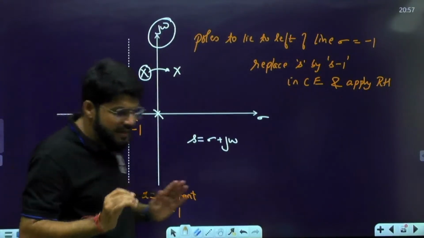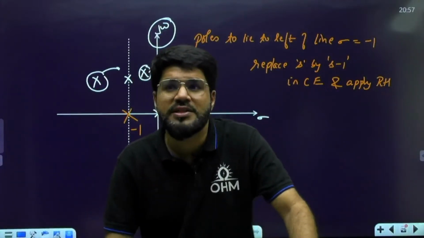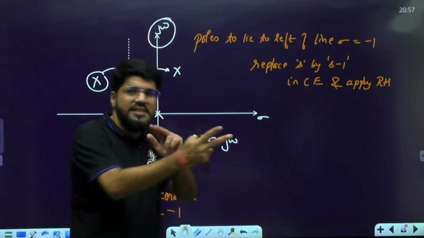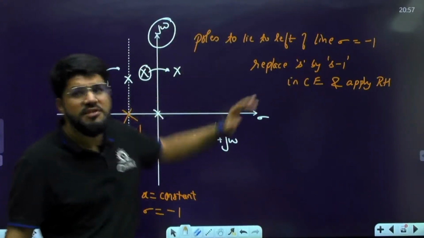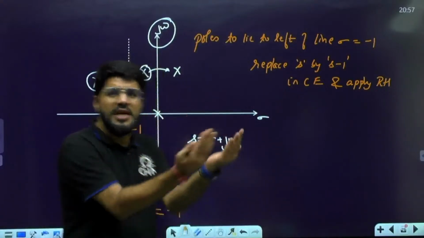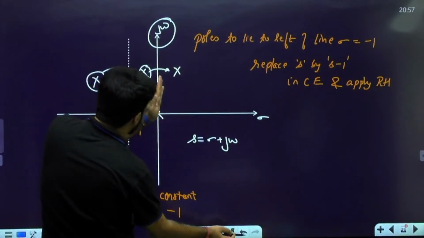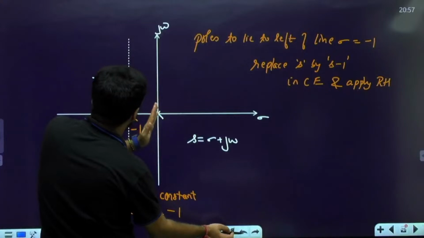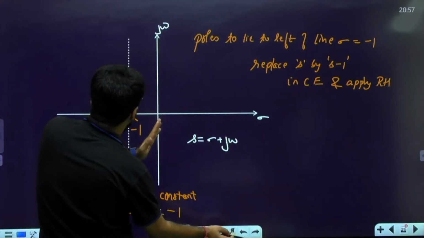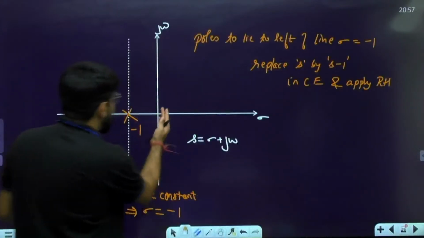So basically it's like a transformation of origin. We call it the concept of shifting the origin. In a way you imagine, vice versa. What I have done is s by s minus 1, which means poles are shifted 1 unit right. Forget the poles. Now let us shift the origin 1 unit left. Rather than shifting all the points to the right, this is equivalent to shifting the origin to the left.